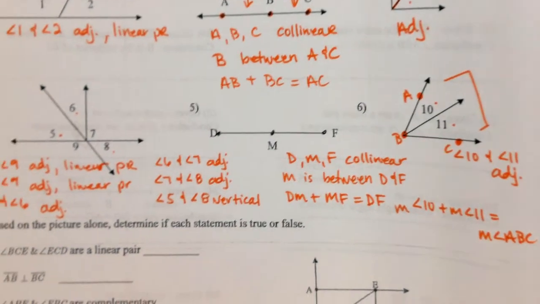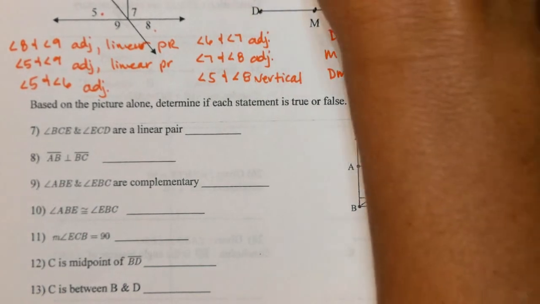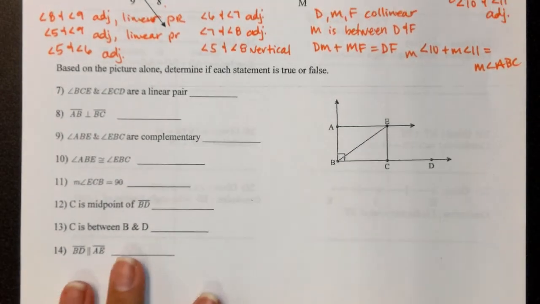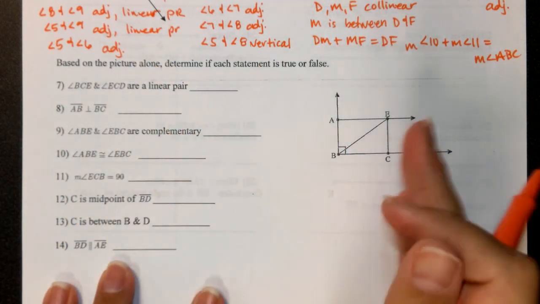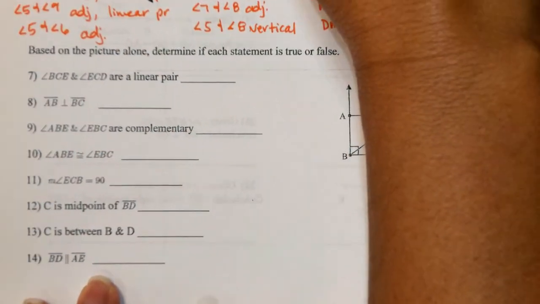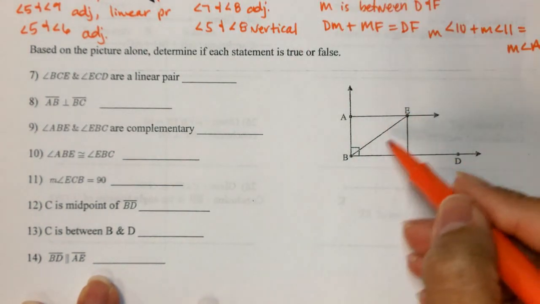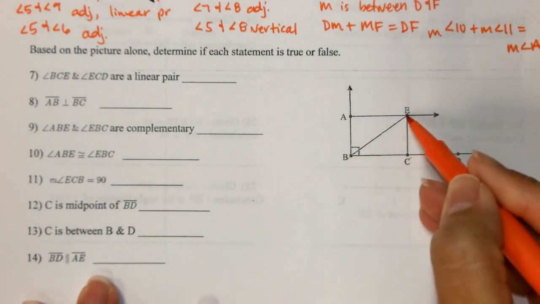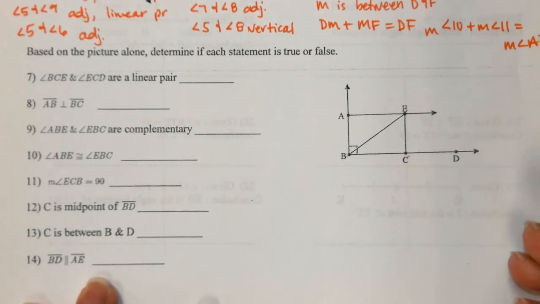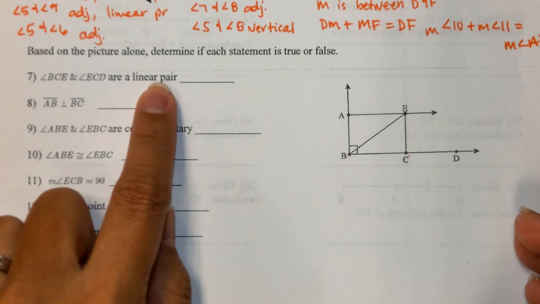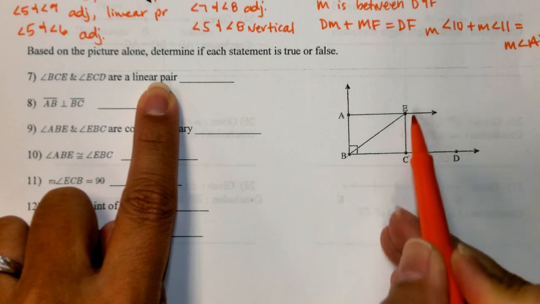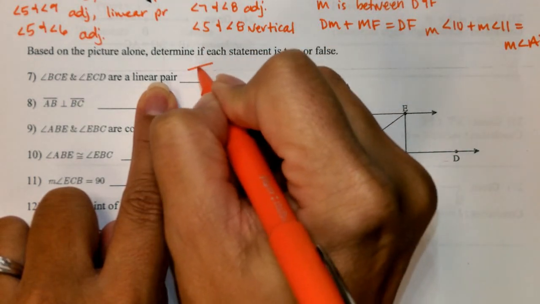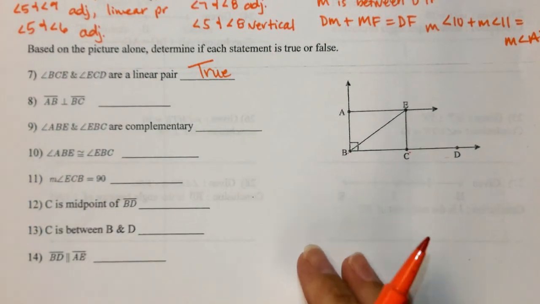So what you're going to do from 7 through 13, based on the picture alone, determine if the statement is true or false. So guys, it's going to ask you to put these definitions into play over here. Like, how well do you know your definitions? All right, so angles BCE and ECD are a linear pair. So we're doing true, false. So remind yourself, linear pairs are adjacent angles whose non-common sides form a line. Well, we can visually see that, and we can assume linear pairs. So therefore, that guy is true.